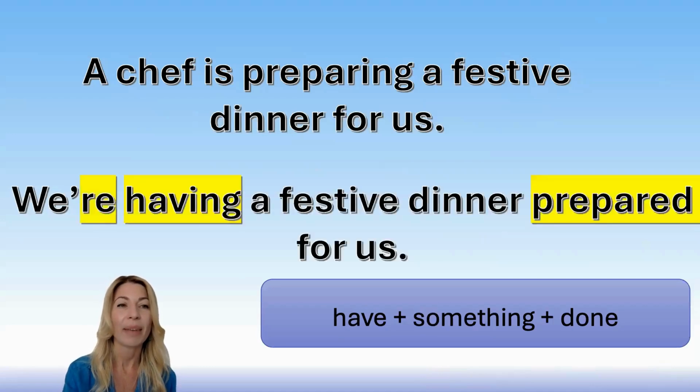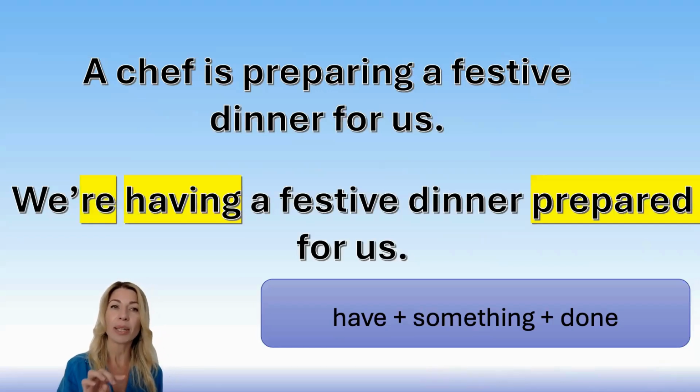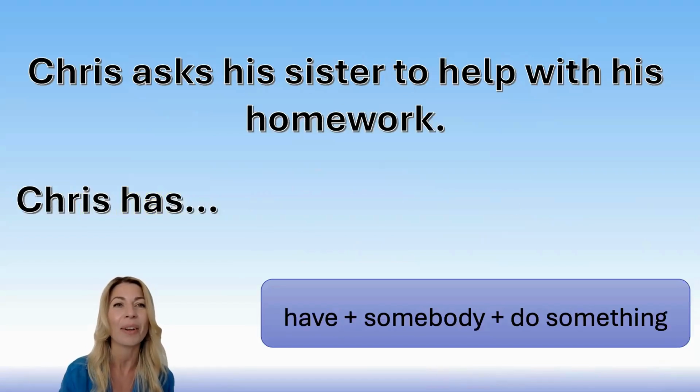Okay, I hope you have this one. We are having a festive dinner prepared for us. You can see that I'm using we are having because the original sentence is in present continuous and it's happening right now. So I should use present continuous, and then something is a festive dinner, and then done, prepared for us. It's past participle. Okay, let's move on.